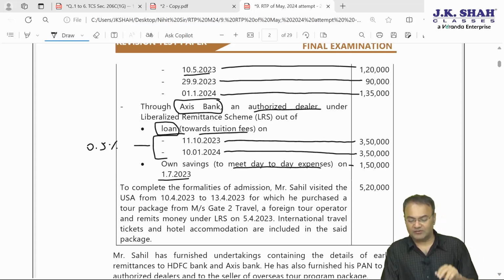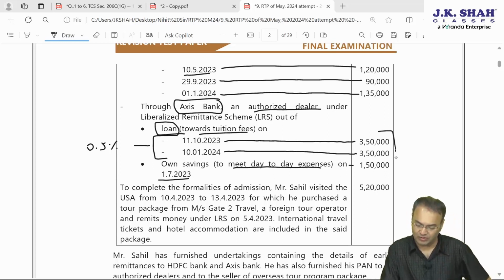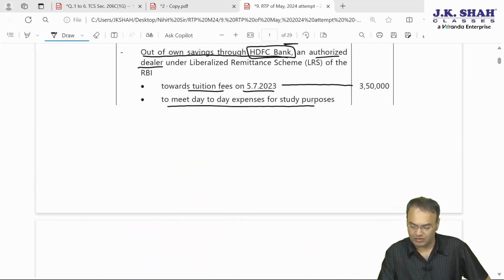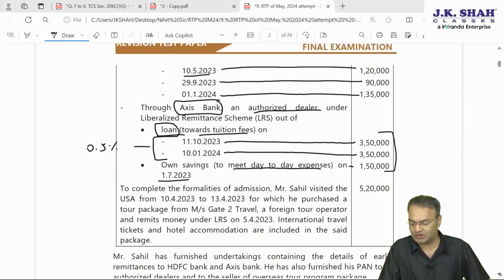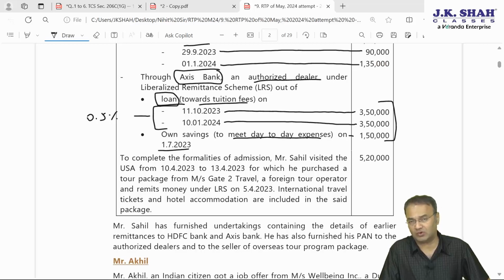Okay, so he has 4 transactions through HDFC Bank and 3 transactions can be seen here. 3 amounts are there, 3 transactions through Axis Bank. Transaction number 1, 3,50,000 through HDFC Bank, and 3 more transactions given on this page. Total 4 transactions through HDFC, 3 transactions you can see here through Axis Bank. And then 5,20,000, one more transaction.